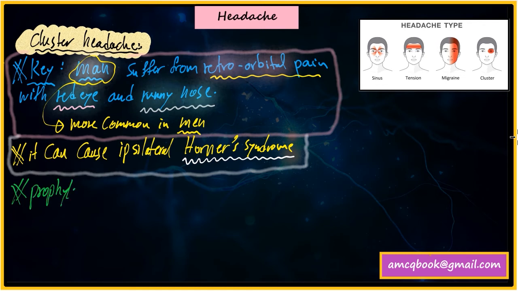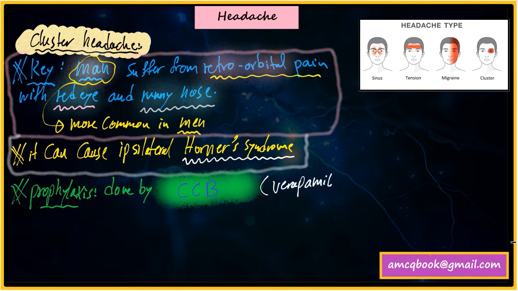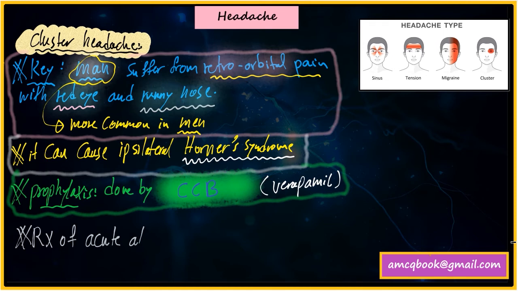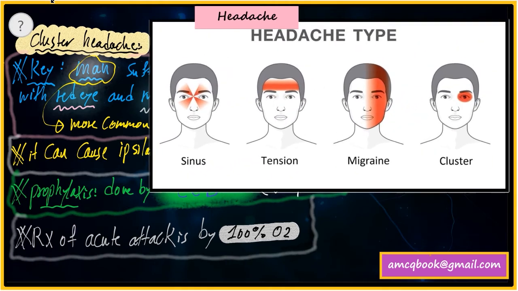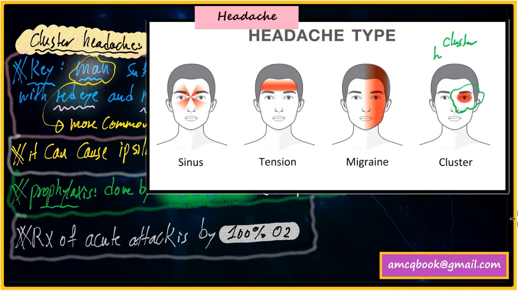For prophylaxis, it's done by a calcium channel blocker like verapamil, not a beta blocker as in migraine. For treatment of an acute attack, it's done by using 100% O2, which is very effective in relieving the pain. So remember, cluster headache is unilateral retroorbital pain, okay? Retroorbital pain, and it's common in men. So in any case scenario talking about headache, retroorbital, and in men, put in your mind cluster headache.